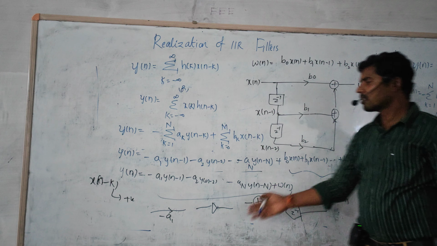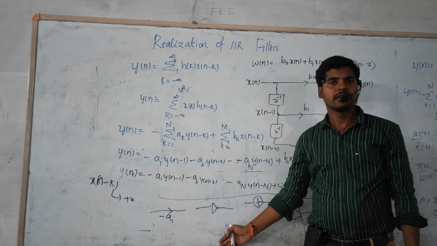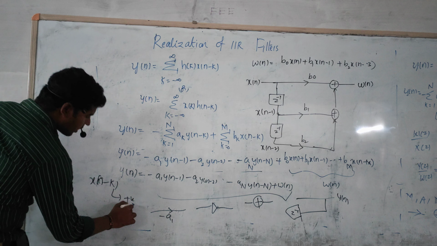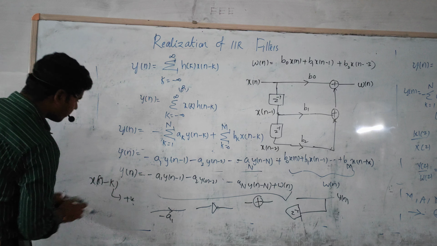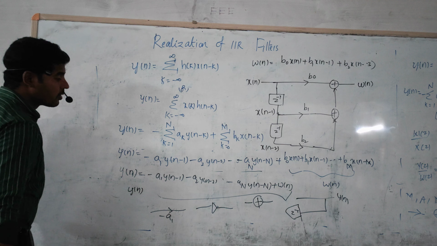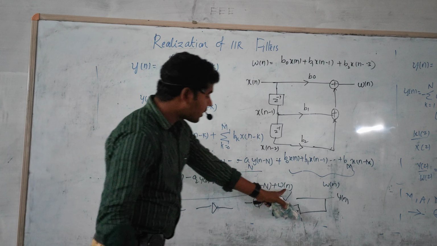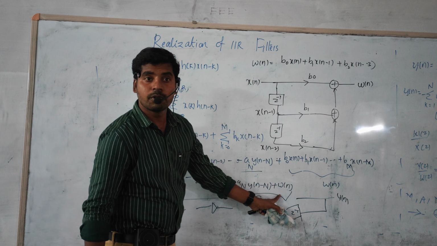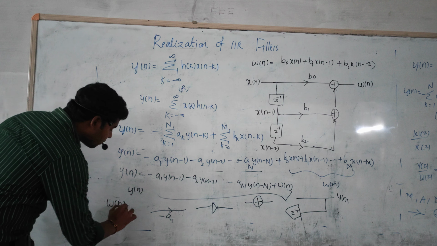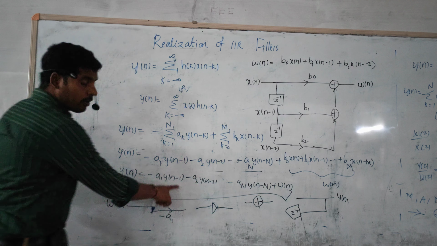The same concept is also applicable for y of n. If you are introducing y of n, same elements, y of n is the output value. So take y of n is this one. For y of n, now omega n acts as the input. That is the important thing. In this case, omega n is the input. This input is applied to the y of n element.